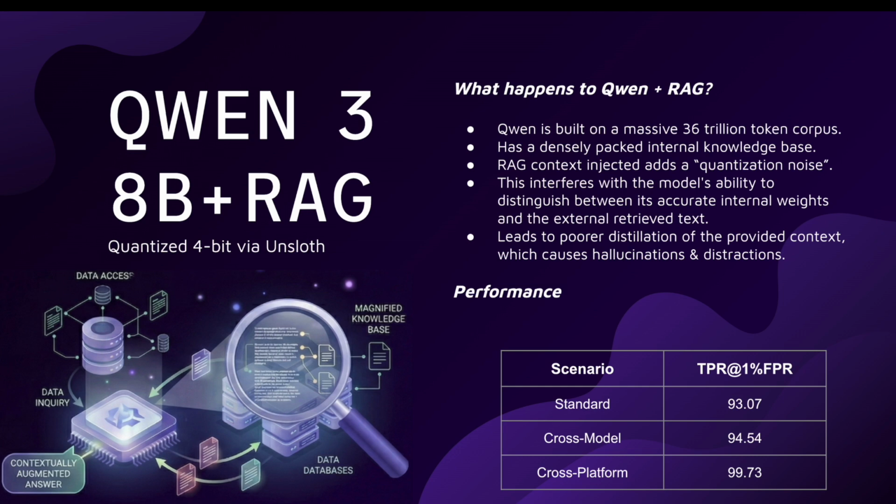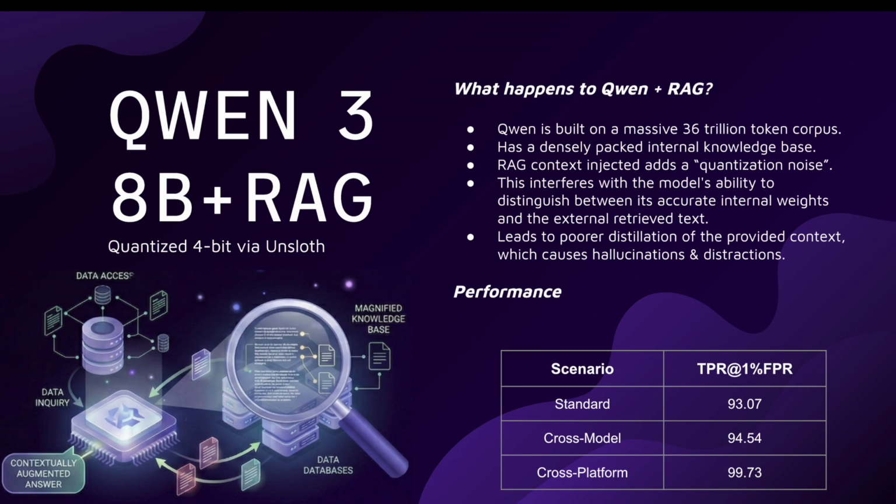So when a RAG context is added to it, it sometimes acts as noise and that kind of confuses the model. It's unsure if it should listen to its own internal weights that are built upon by its corpus, or should it actually follow the external retrieved text even if it may be right. That kind of causes this disparity between the two values, which is referred to as the quantization noise.